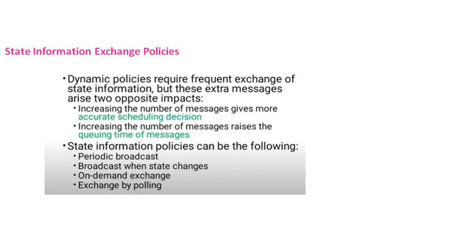So a periodic broadcast will be there after some time, say every 1 hour or half an hour, it is broadcast periodically and received by all the nodes in the system. Periodic broadcast will be done, and also a broadcast when state changes. If any state changes, then another message will be broadcast saying that this state has changed and this node has a light load.